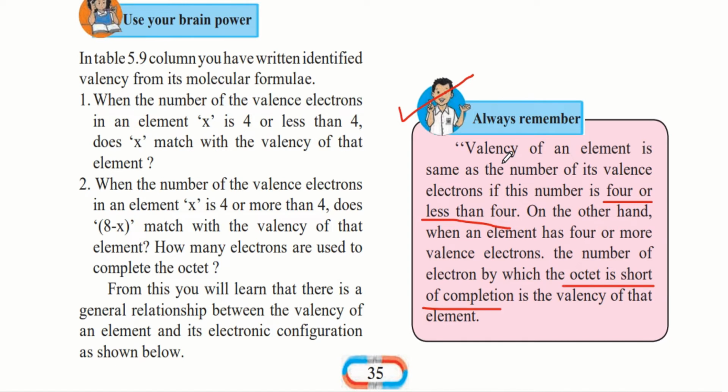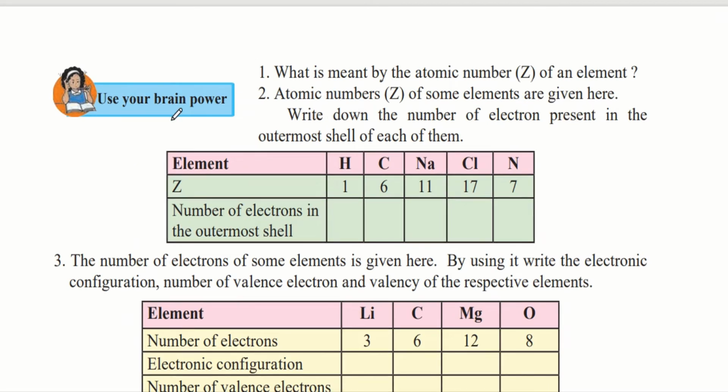But if this number exceeds 4, that is, if it is 5, 6, 7 or 8, then we need to subtract it from 8 to get the valency. Use your brain power. So here are given some questions on topics that we have already learned in detail.